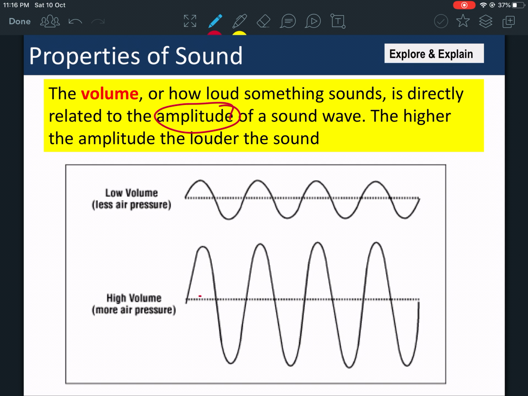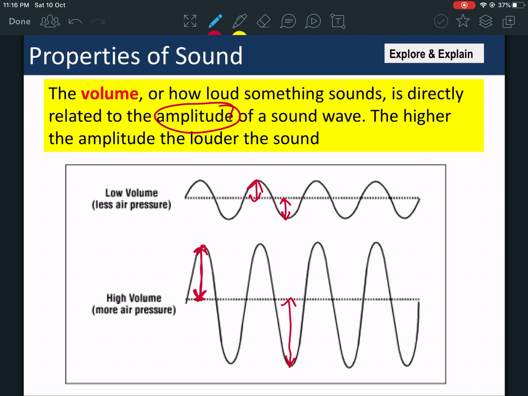First of all, the amplitude, if you remember from the other lesson, is the distance from the equilibrium up to the crest, or from the equilibrium down to the trough. This is the amplitude.